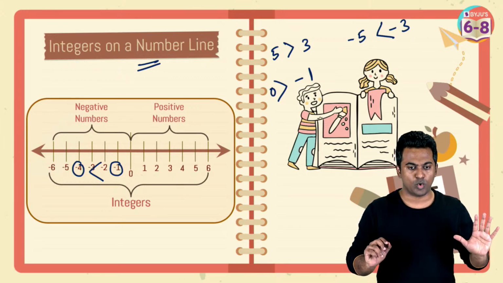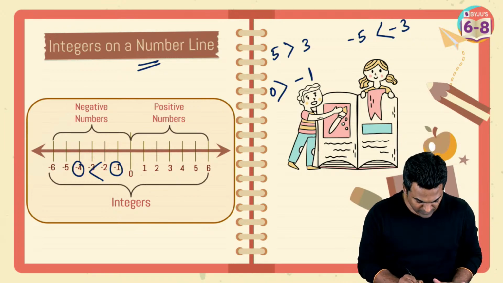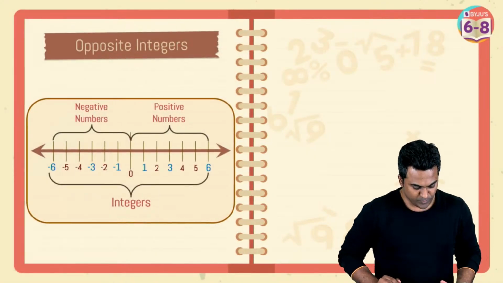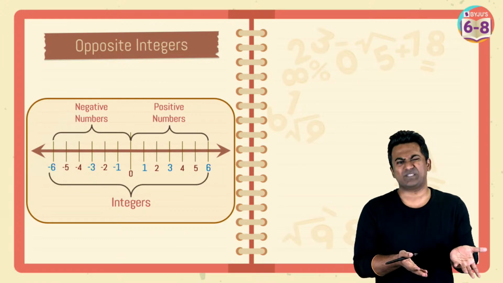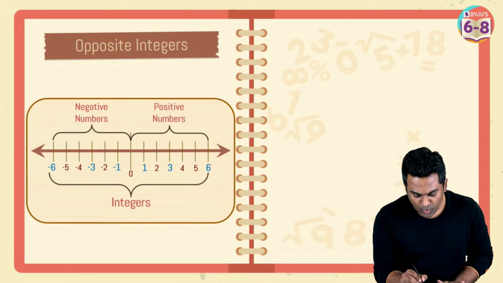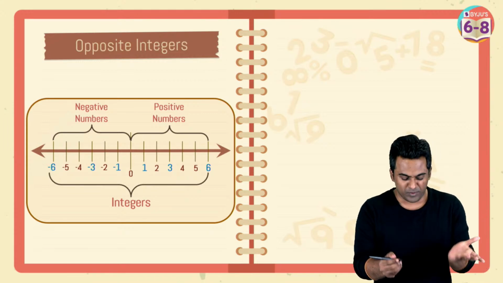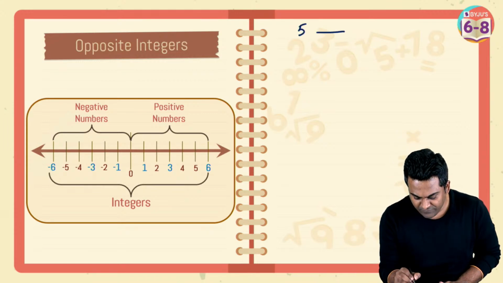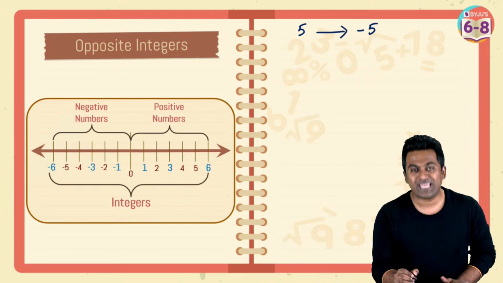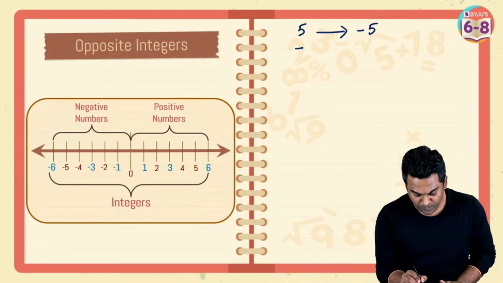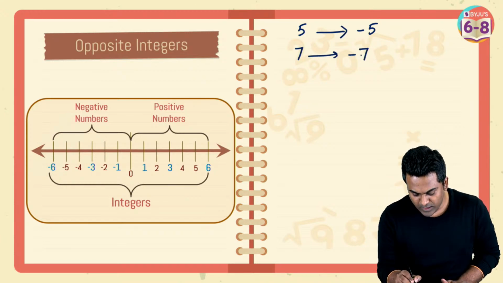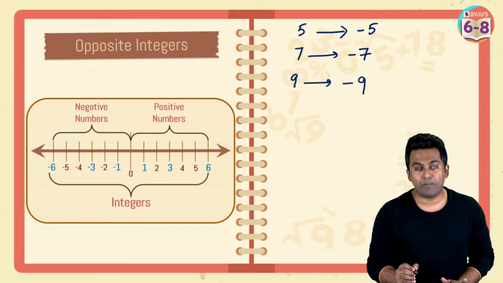Okay, so no doubts. All right, let's move on to the next topic, which is going to be opposite integers. Again, this is going to be fairly simple. The opposite of x is going to be -x. Let me just take an example of a number itself. The opposite of 5 is -5. As simple as that. The opposite of 7 is going to be -7. The opposite of 9 is going to be -9.